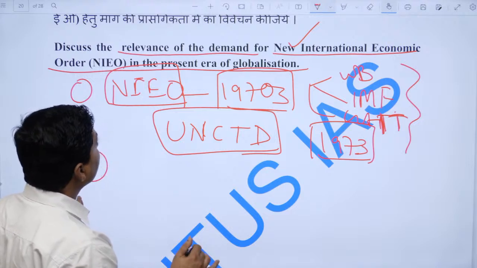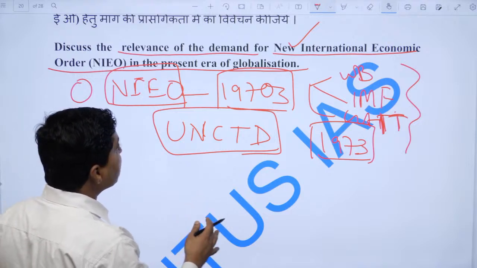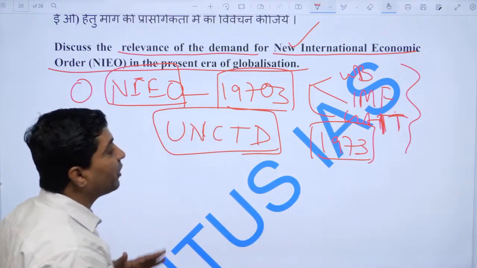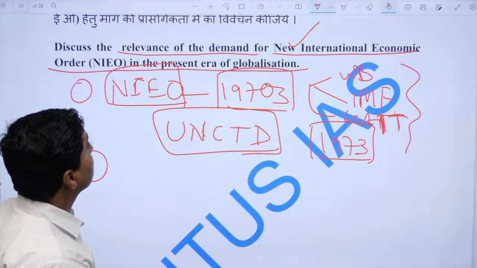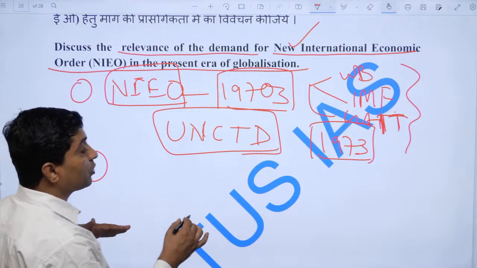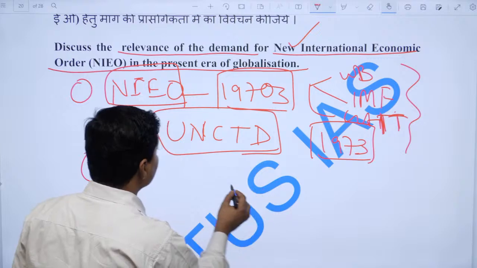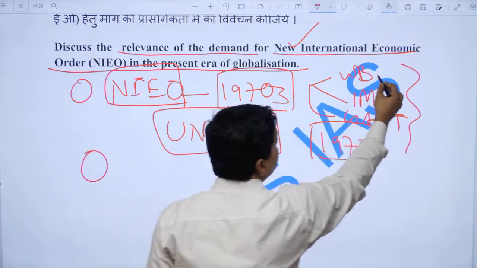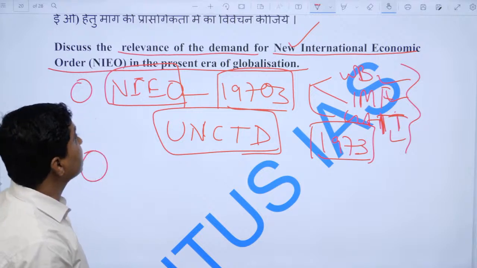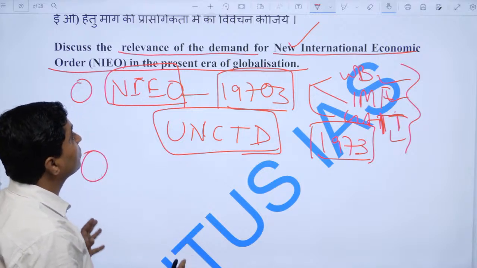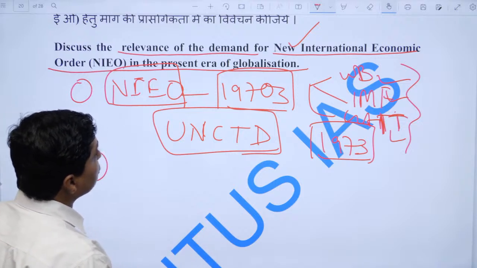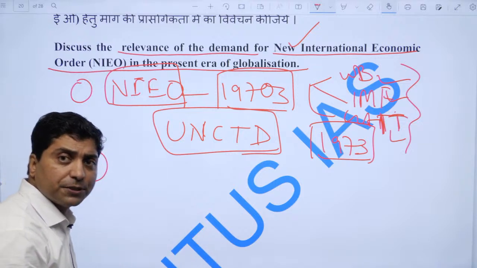So alternative financial institutions have already been established, yet the international economic order is ruled by the Bretton Woods system, the World Bank, IMF and GATT. And therefore there is a need to restructure the international economic order.